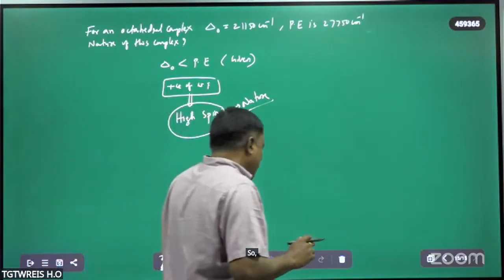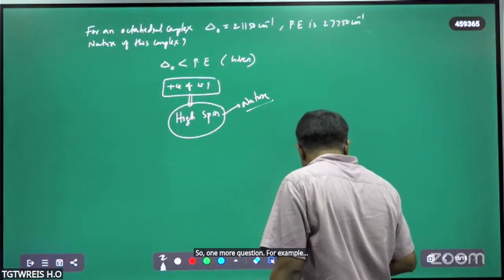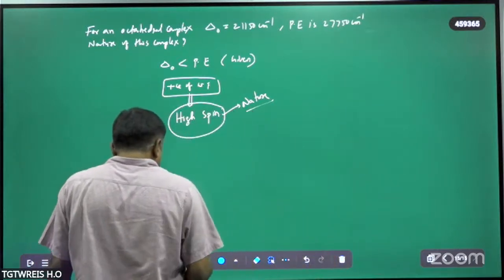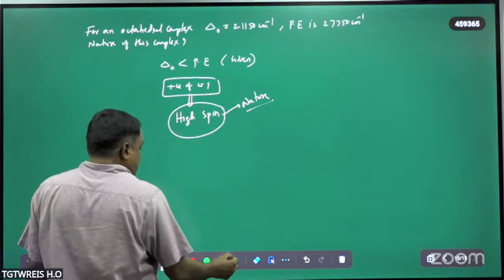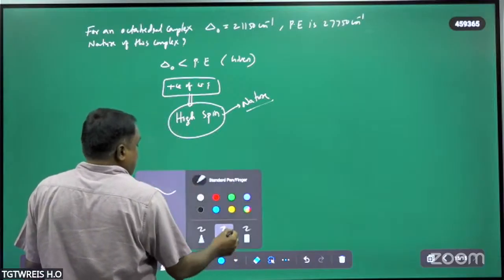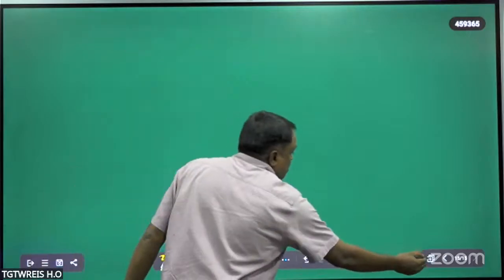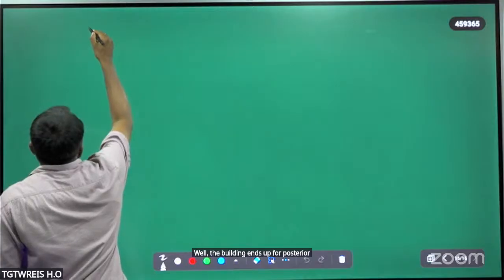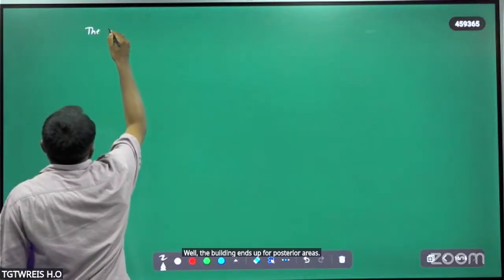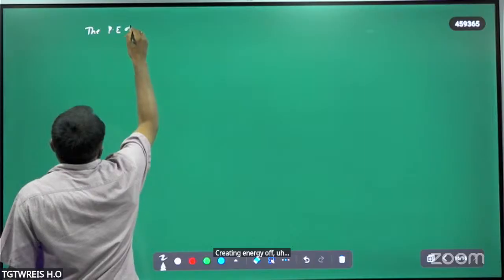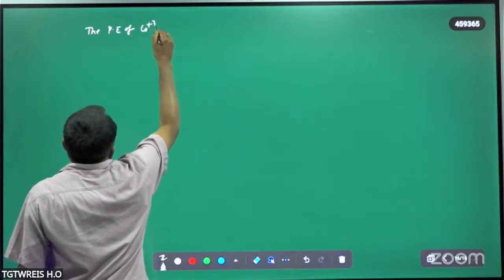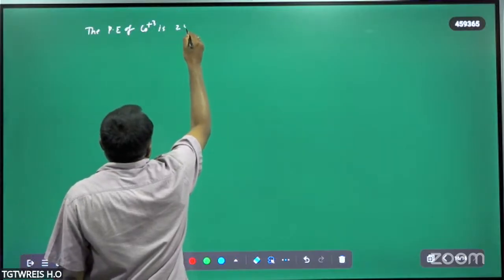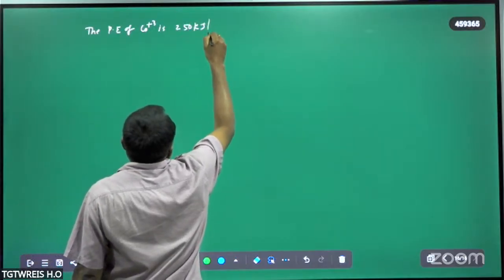So one more question now. For example, the pairing energy of cobalt plus 3 ion is 50 kilojoules per mole.